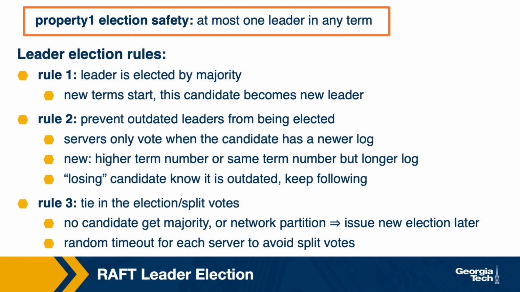Rule 3 deals with the fact that there may be a tie in the elections when votes are split. This happens when no candidate gets a majority or when there is some sort of network partition. To ensure liveness in the protocol, in this case, Raft adopts a similar approach to what's adopted in Paxos and uses random timeouts, random delays for each of the servers, and then restarts the leader election phase. But given the random delay, not all of the leader candidates will restart this phase after the exact same period of time, and that's why it's more likely that we'll end up with a winner.